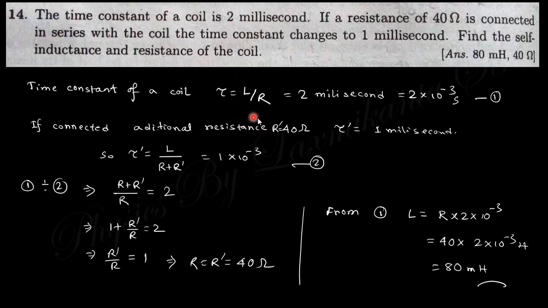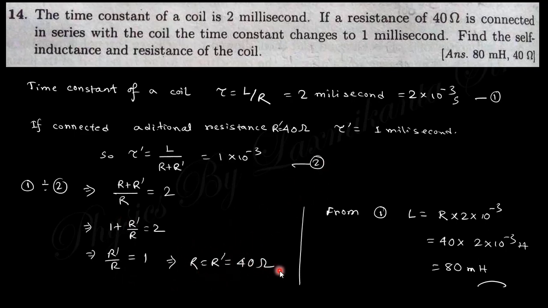When we connect an additional resistance R prime, whose resistance is 40 ohm, the time constant changes to L by R plus R prime, since the resistance has changed. So this is tau prime. Now if you take the ratio, tau by tau prime, you will get this. After rearranging you will get the value of R, the resistance of the coil.